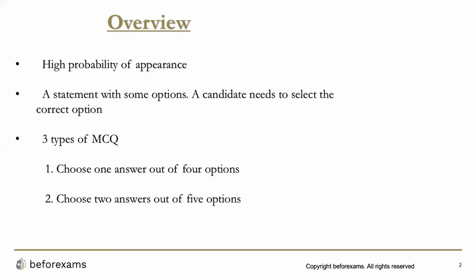So there will be a question, then there will be five options which will be given and you have to choose two correct options from that. The last will be to choose three answers out of six options. So there could be six or seven options, or in the second type also there could be five or six options, and it will be mentioned that you have to choose two or three according to the question.